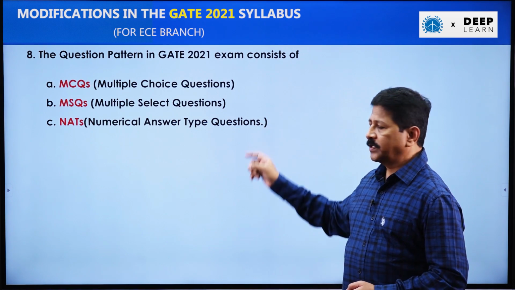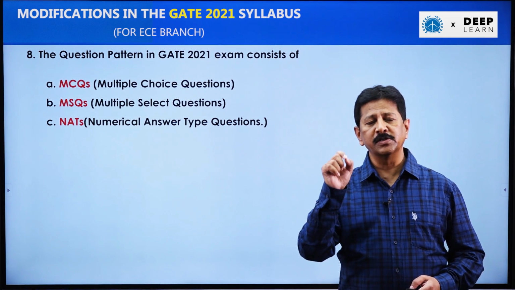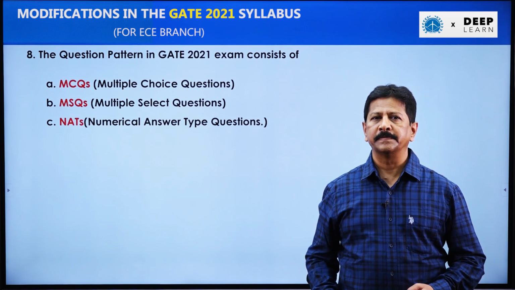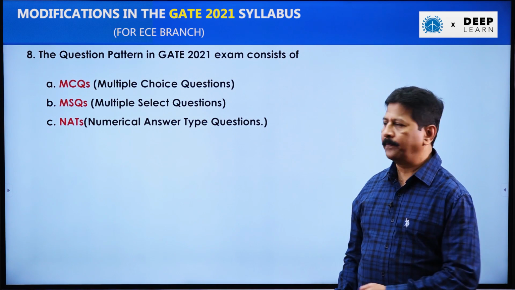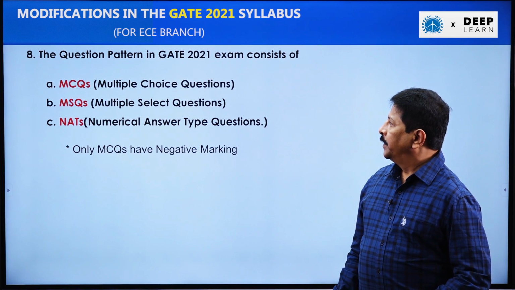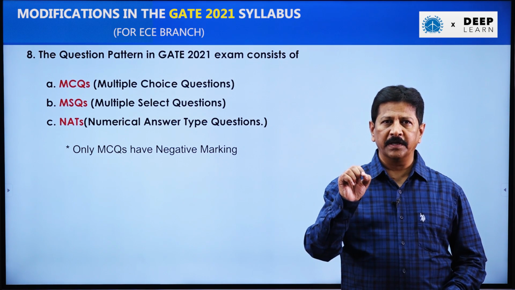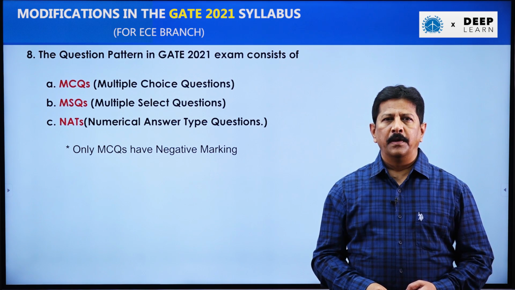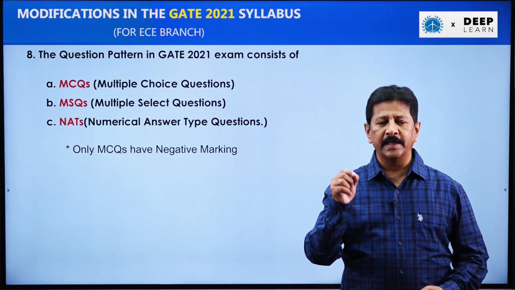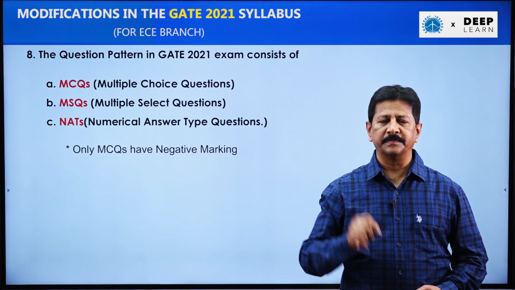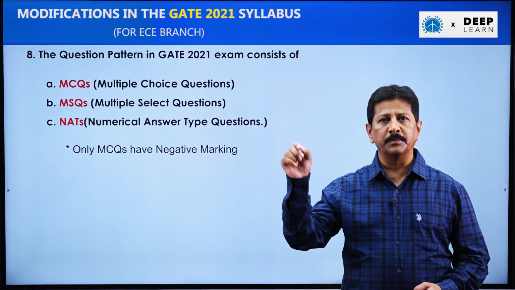Numerical answer type questions, that means the answer is going to come in the form of a numeral. It is also called fill up the blank questions. So these are the 3 types of questions we are going to get in the exam. Remember, the multiple choice questions have negative marking. For 1 mark questions, for a wrong answer, the negative marks is 1/3, and for 2 marks questions, for a wrong answer, 2/3 marks will be deducted.